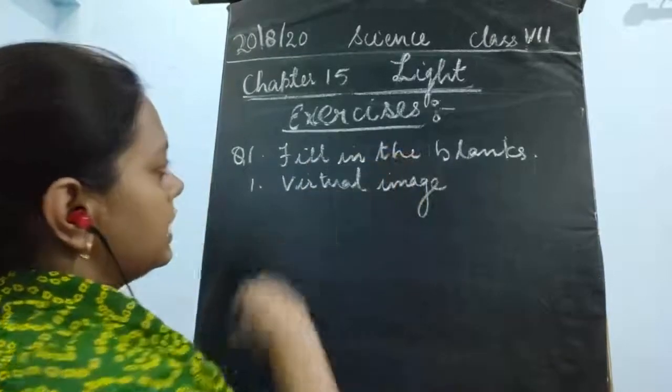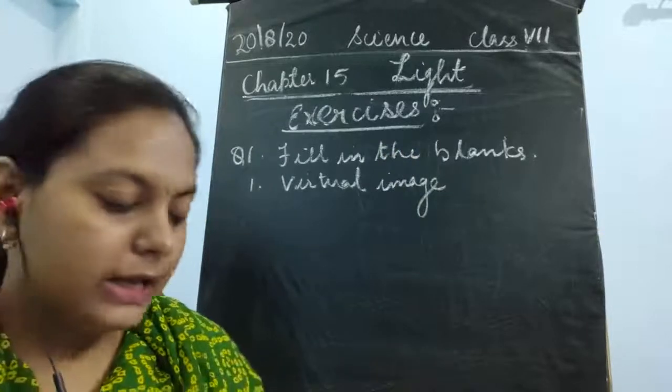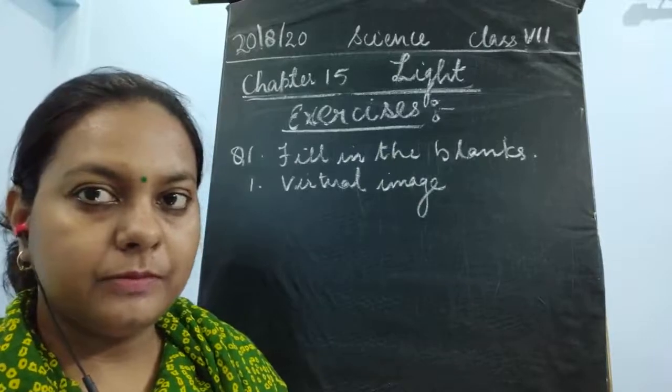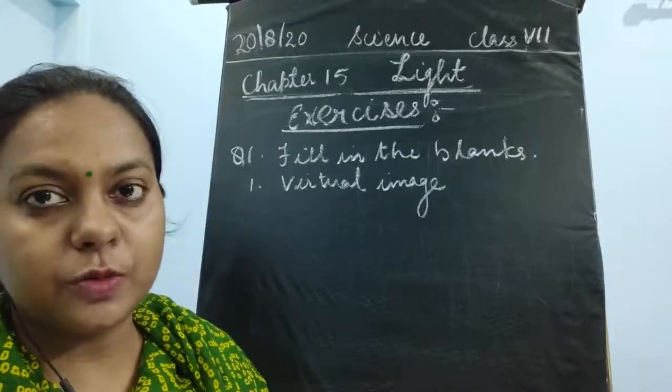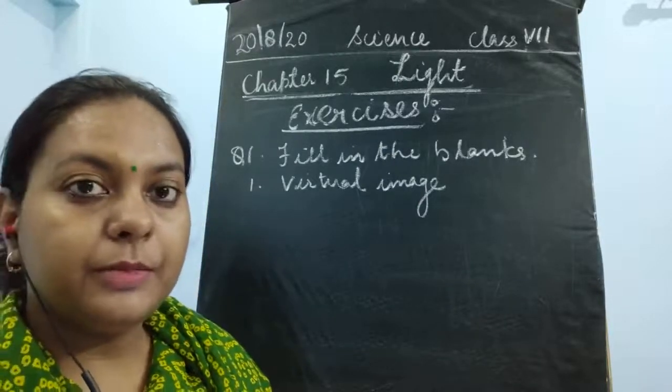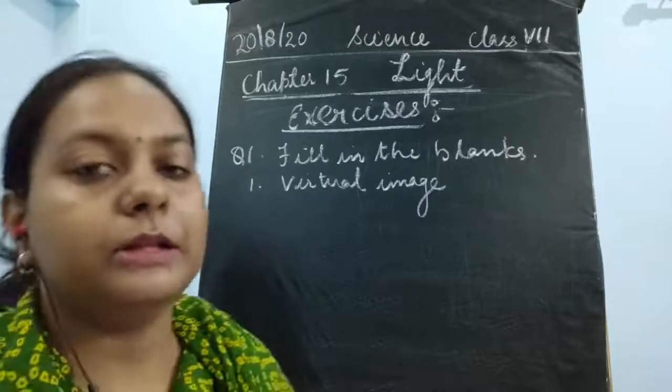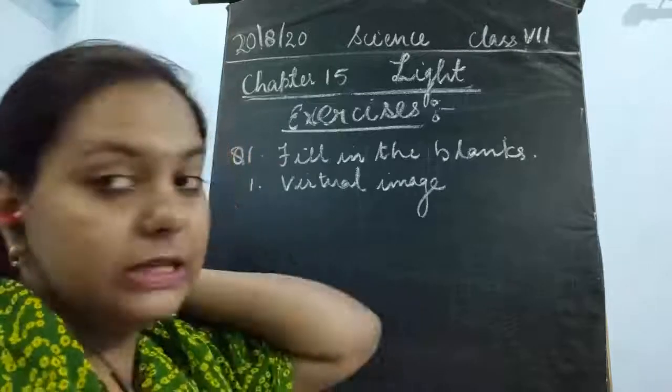Okay, so what is the answer? The answer is virtual image. An image which cannot be obtained on the screen is said to be a virtual image. The examples of virtual image are the mirror image, it could be water image, or any shiny surface which is forming the image.